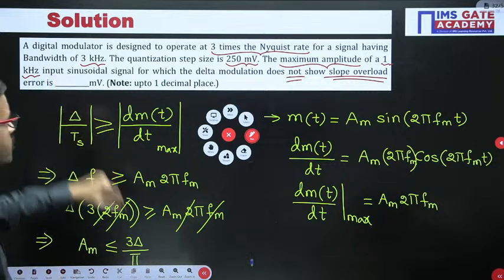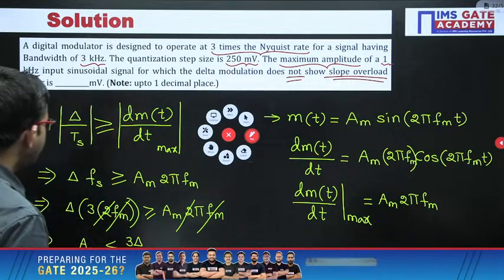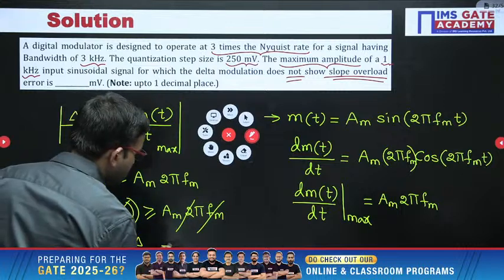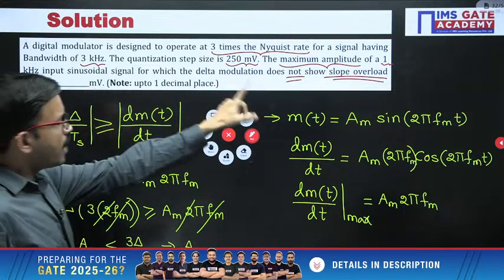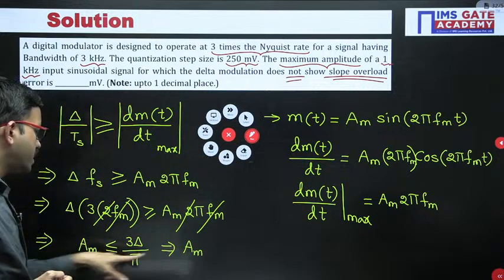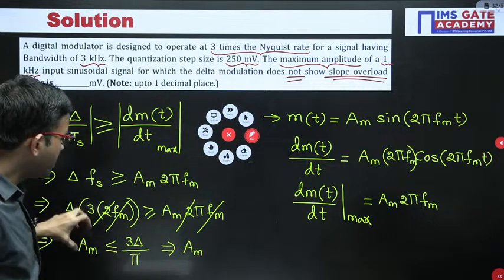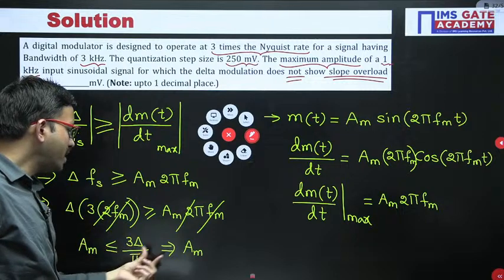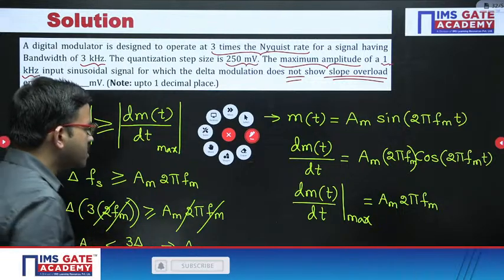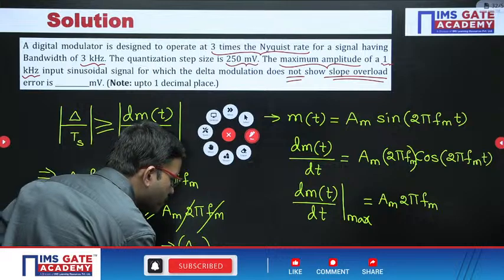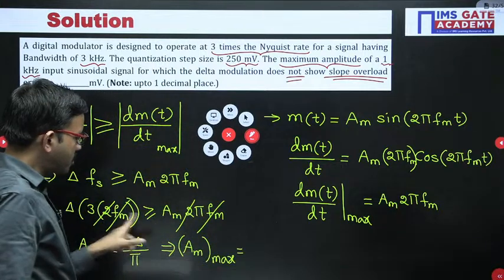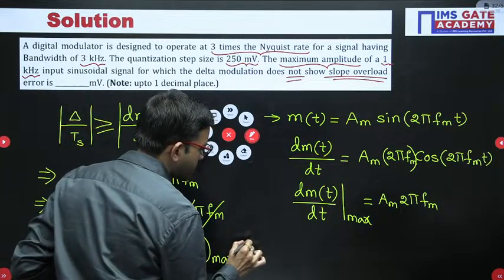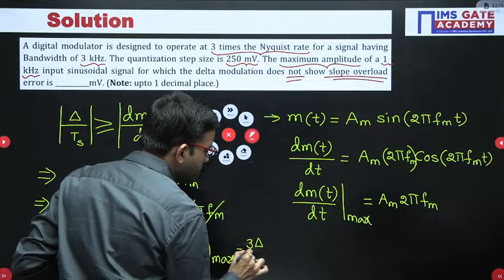Now you can substitute the data here. Here the maximum amplitude, what is your observation? The peak amplitude of the message signal should be less than or equal to this much. That means the maximum value of Am in this question will be 3 times delta by pi, that's all. 3 times delta by pi.